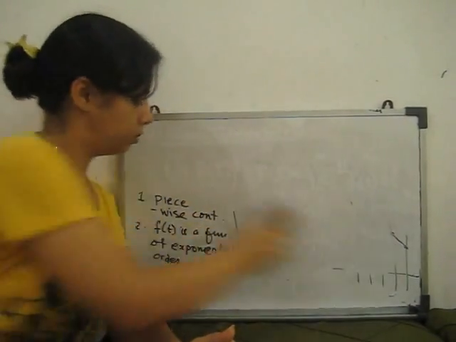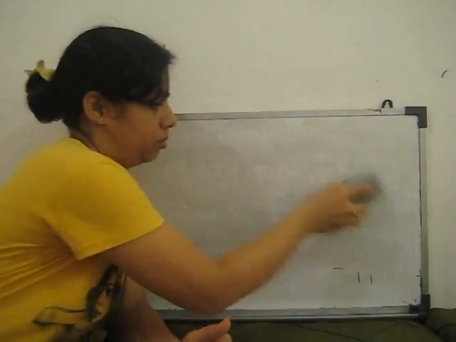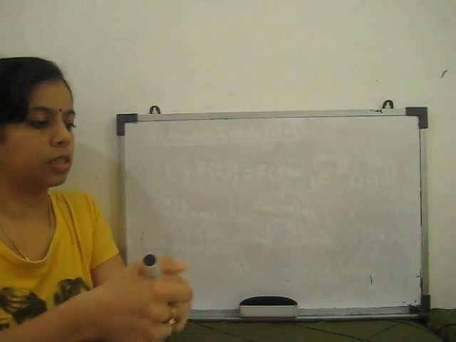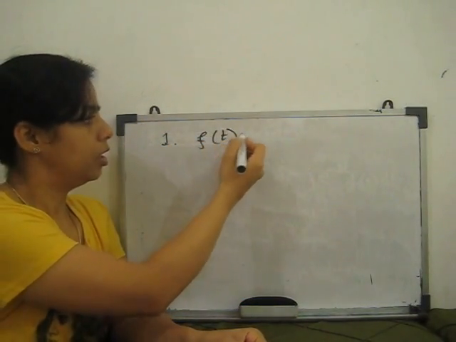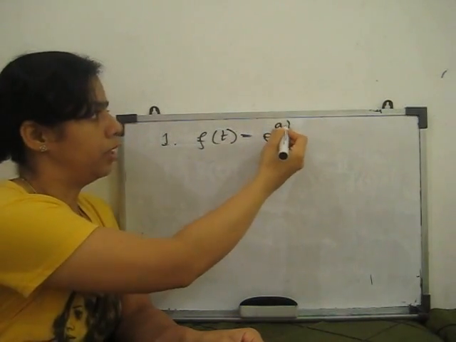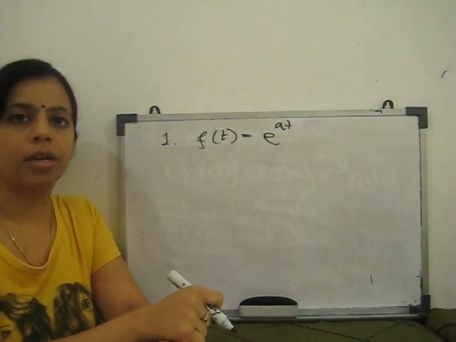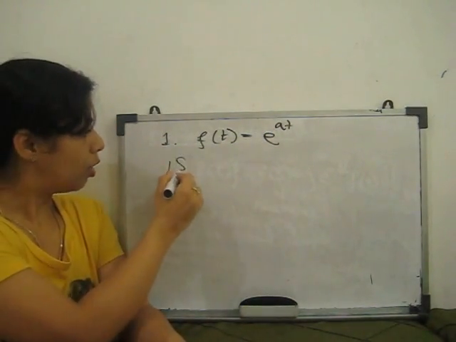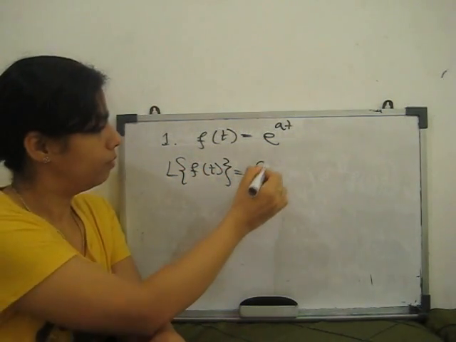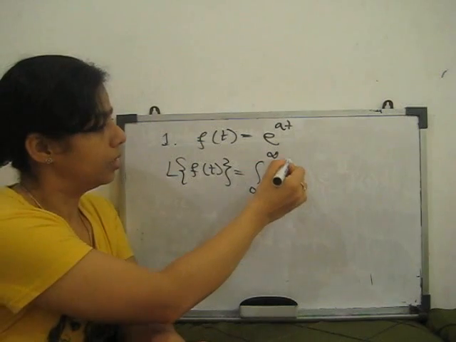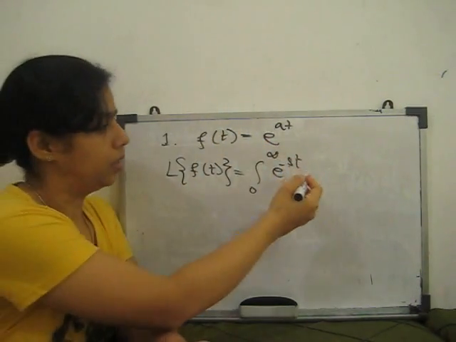So first is the standard Laplace transform: f(t) is equal to e to the power at. If your function is e to the power at, what is the formula of the Laplace transform? 0 to infinity e to the power minus st f(t) dt.